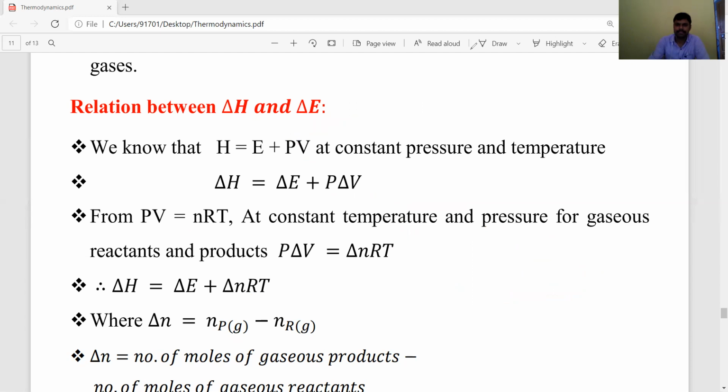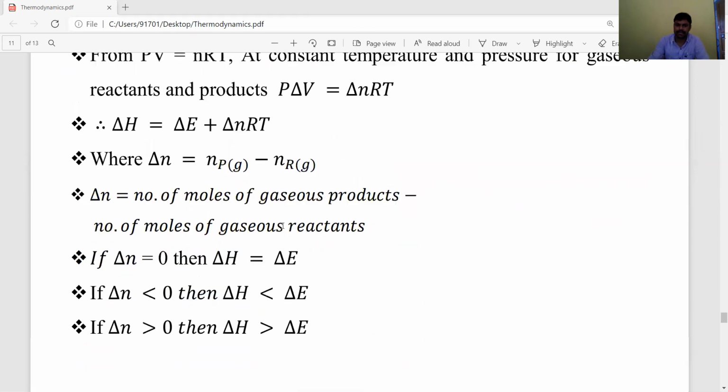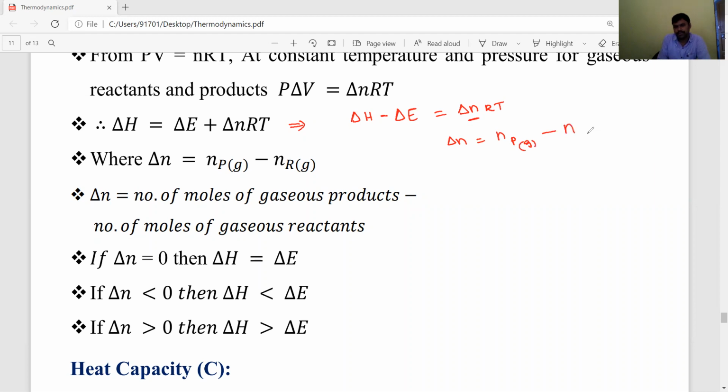Okay, and there are important conditions, because delta H depends on delta n. Let's listen. So delta H minus delta E is equal to delta n RT, and delta n is the number of moles of gaseous products minus the number of moles of gaseous reactants.